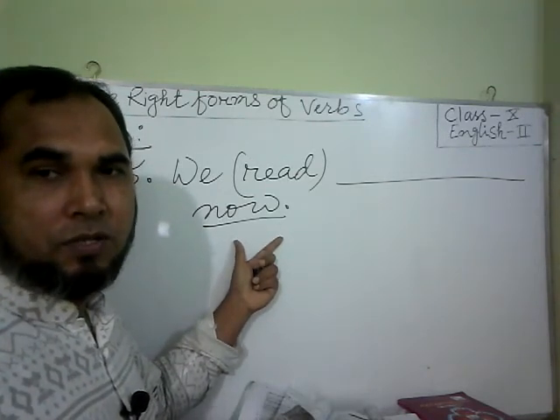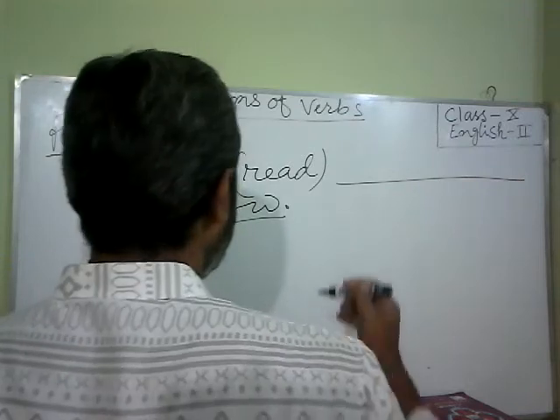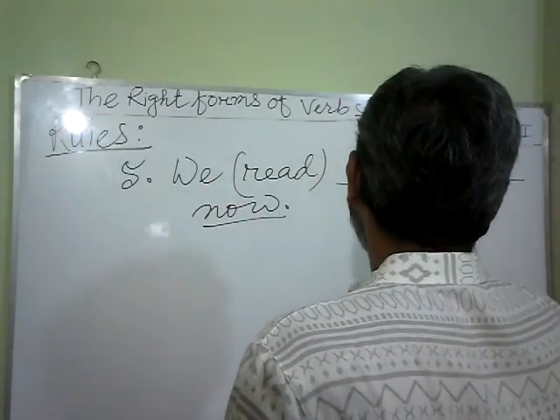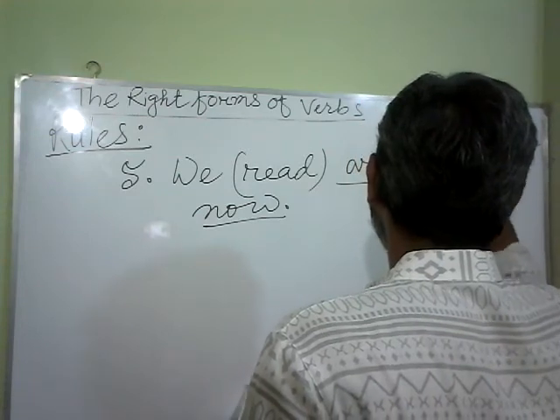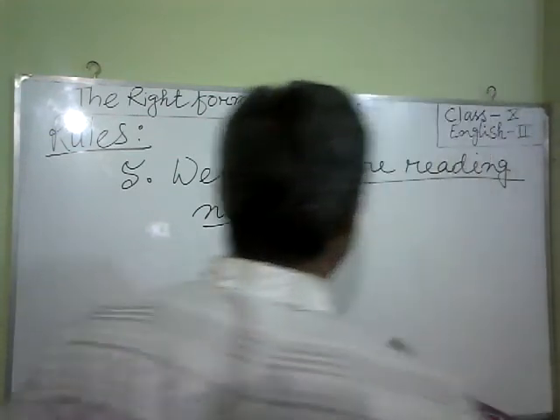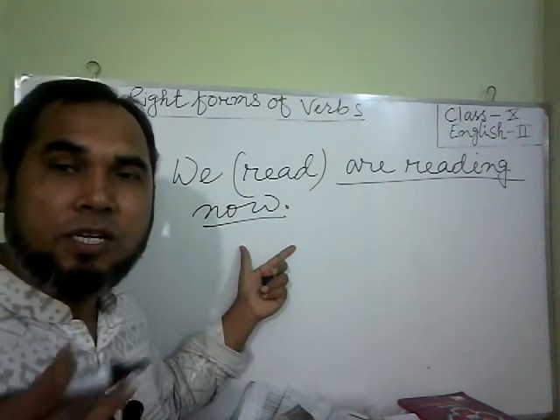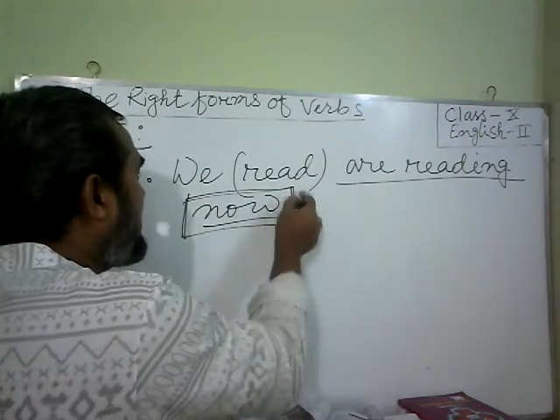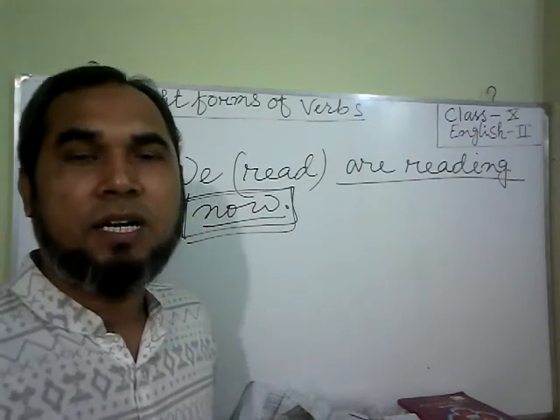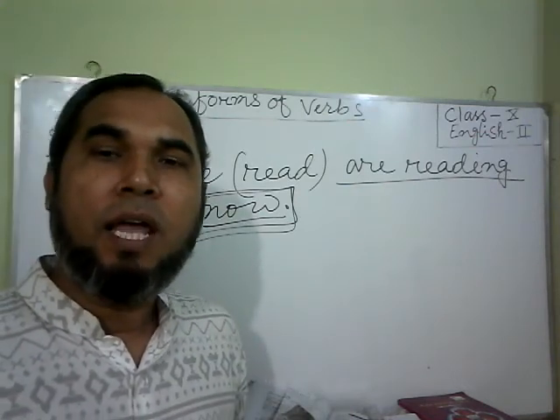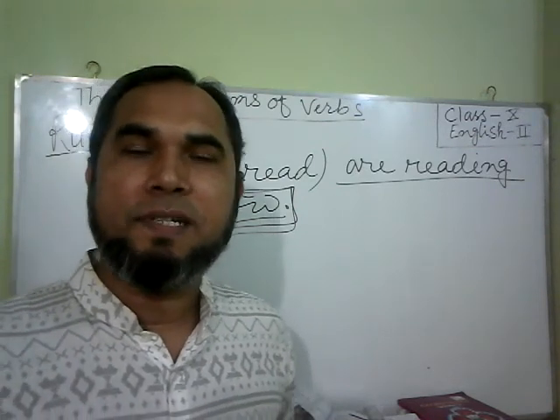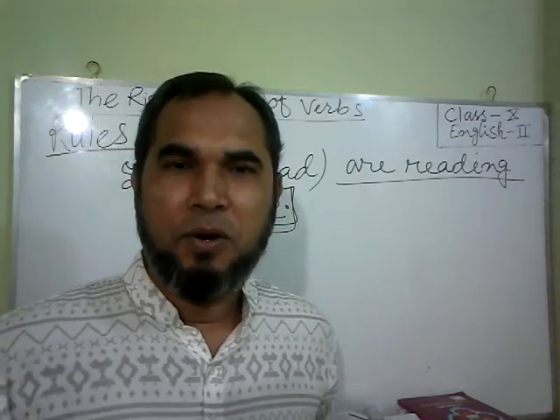At this moment, as I mentioned earlier, the right answer will be: we are reading now, because the action is going on and there is an indication here, now. If we have now, at this moment, at present, then you have to write it in present continuous tense.